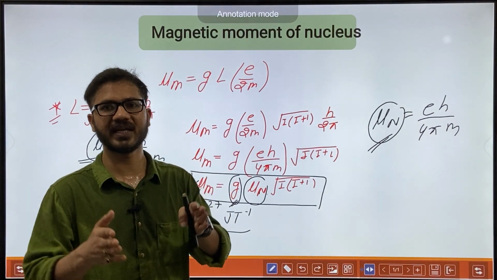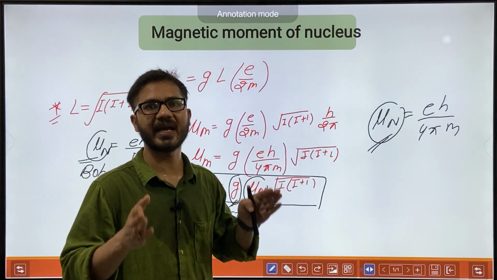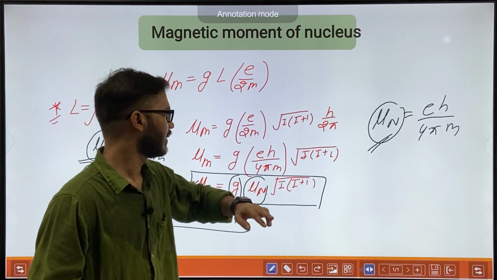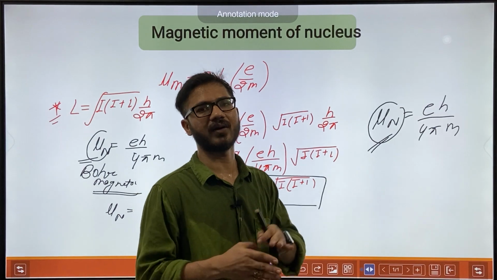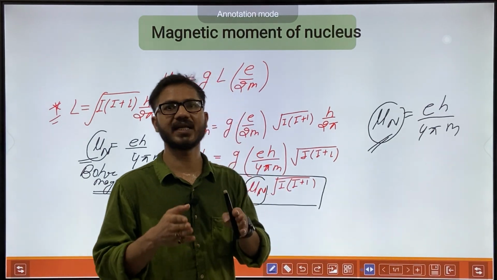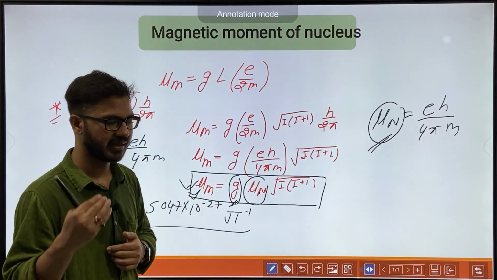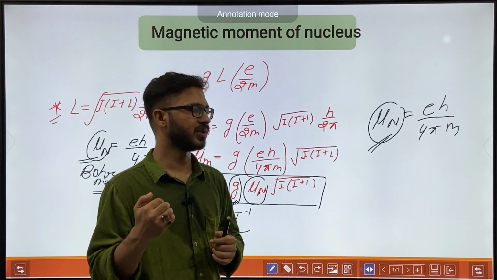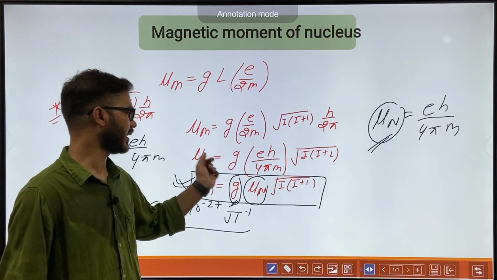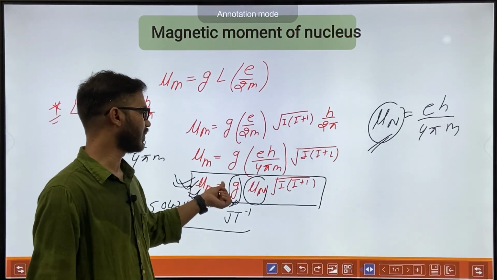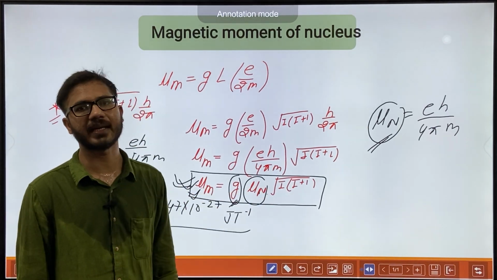We will put our sample in an external magnetic field, and the external magnetic field will couple with mu m, the magnetic moment of the nucleus. So we have to understand how the nucleus behaves like a tiny magnet. I have already derived the relationship for the mu m of a nucleus which has a particular I value: mu m is equal to g mu n under root I plus 1.